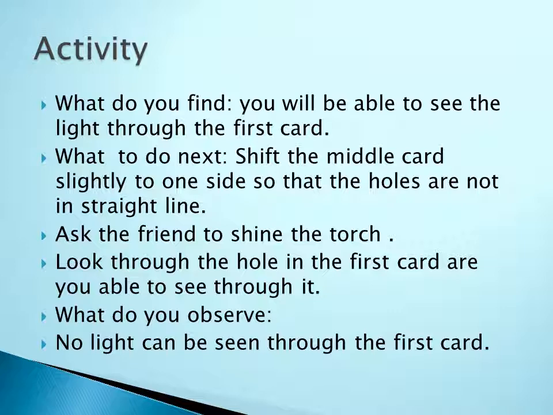So first question, what are luminous and non-luminous objects? Second question, how much time does the light take to travel from sun to earth? So these are the two IBL questions. So we will continue the class tomorrow.